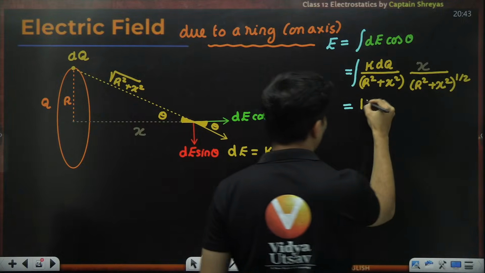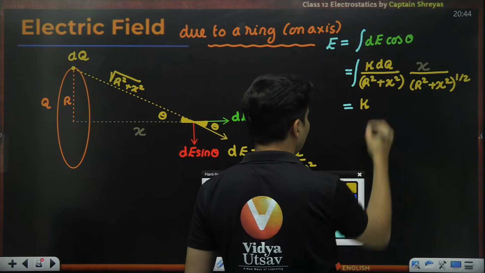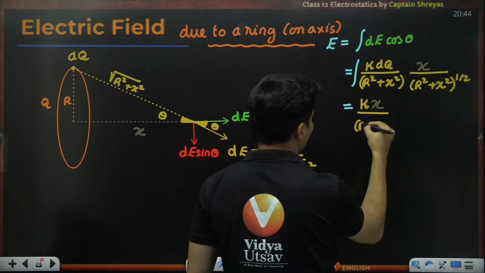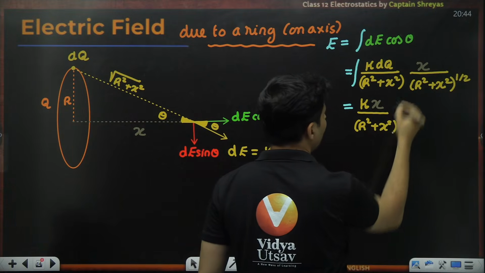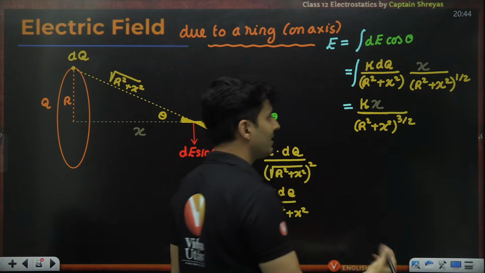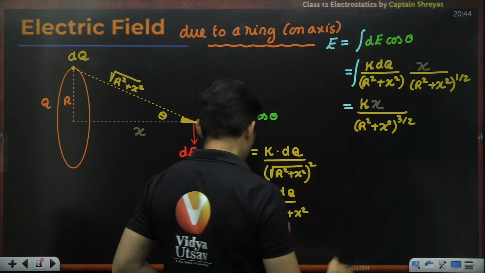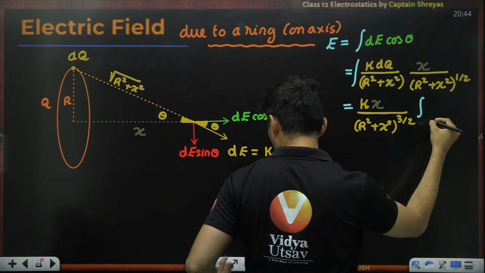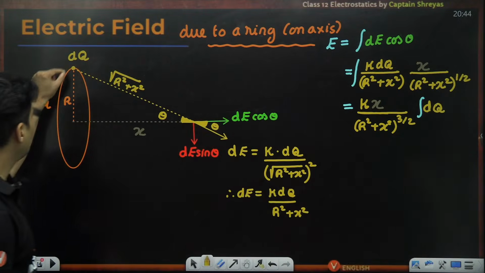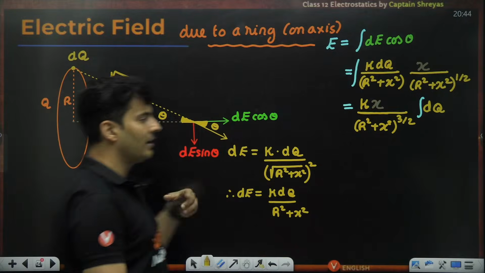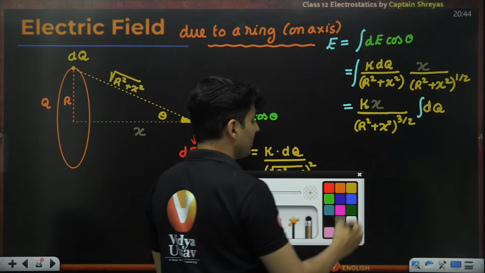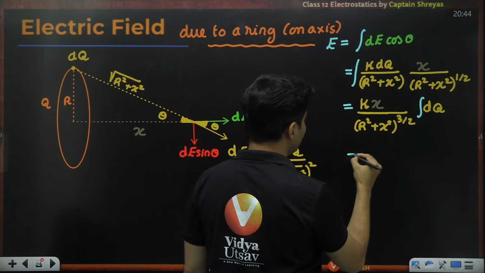Most of the things will come outside, like k will come outside, even this x will come outside, and these terms are nothing but r square plus x square, raised to the power 1 plus half, which is 3 by 2. What remains inside is only the integration of dq. What happens when you integrate dq? If you add dq over the entire ring, you will get the total charge. Remember, x was a constant, not a variable, so it is not a complex integral.